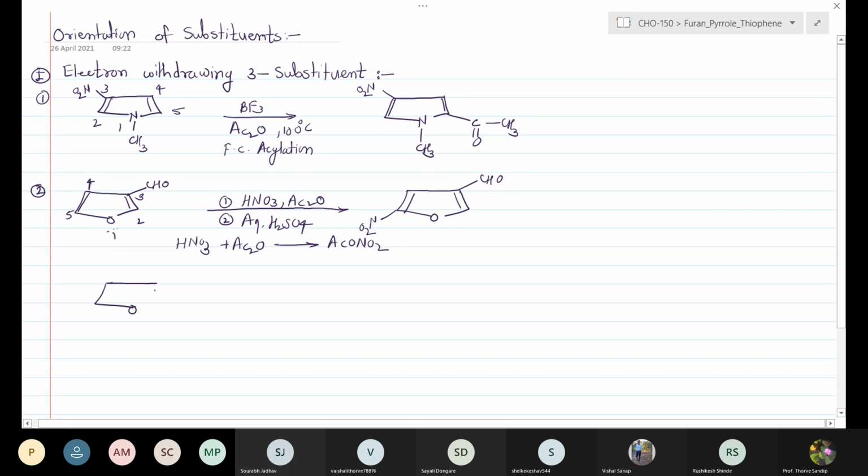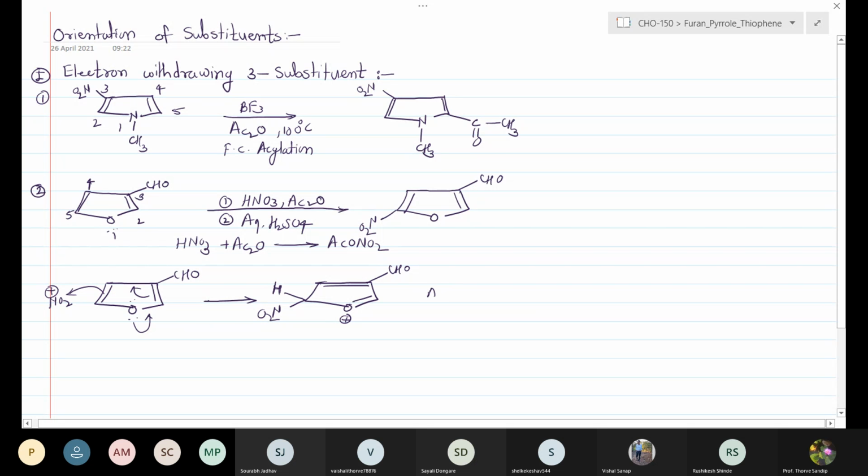In the next step, 3-formylfuran reacts with the nitronium ion at the 5 position. We get the double bond here, the H and the NO2 group. The CHO group is here having the plus charge on the oxygen.